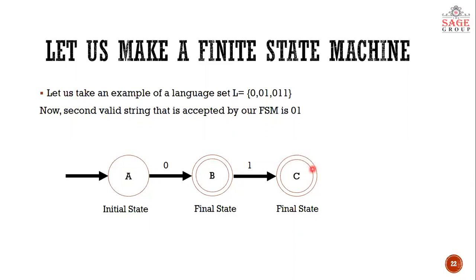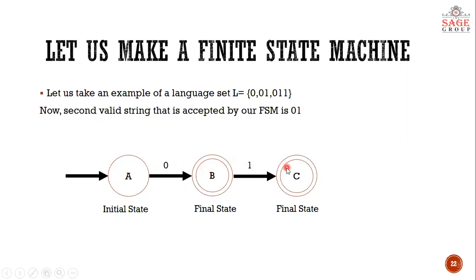So here we have made a final state which is named C. After taking 0, it reaches a final state, and after taking 01, it reaches a final state. Whenever the machine starts, the control is in the initial state, that is A. We have supplied 0 to it, it reaches final state B. If the user supplies 01, after reading 0 it reaches B, and after reading 1 after that 0, it reaches C.